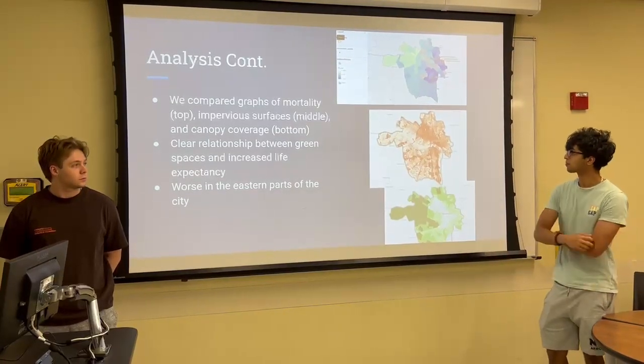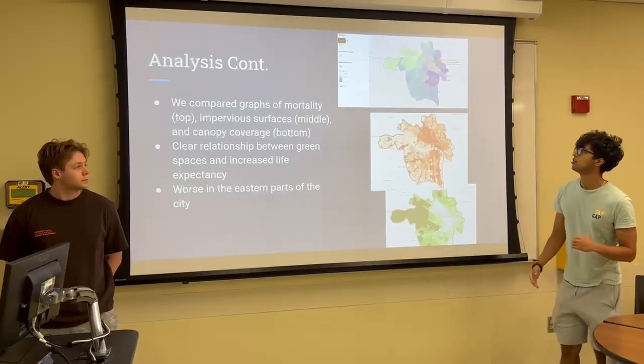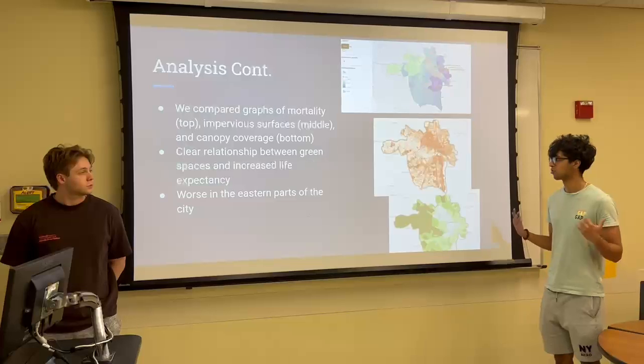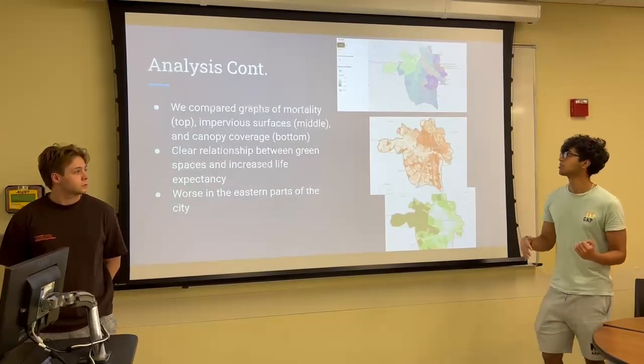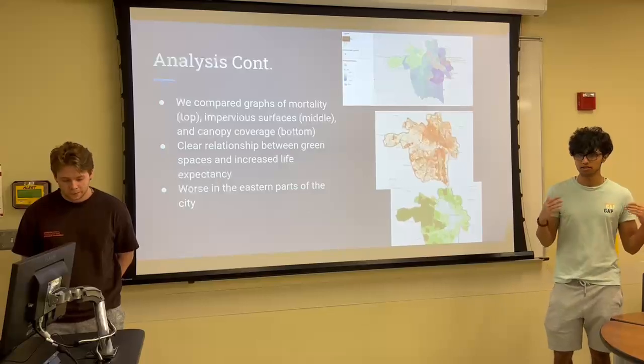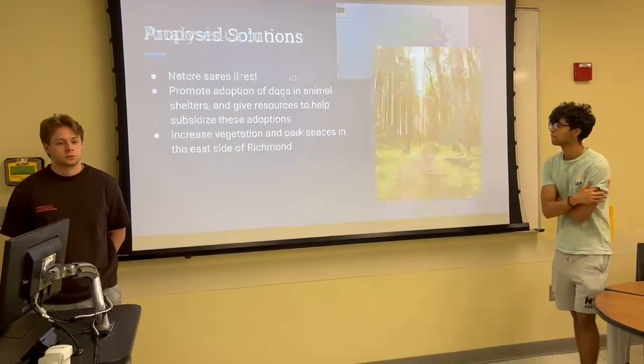And these areas also correspond to higher income, because the west end of Richmond is the richer end, and the eastern end has lower income, which also is clearly visible here.